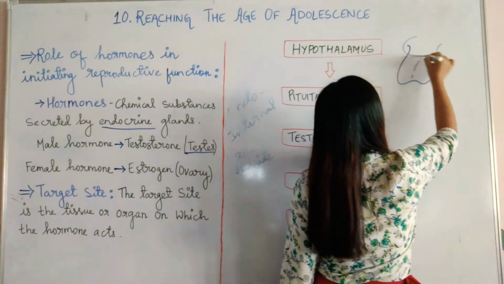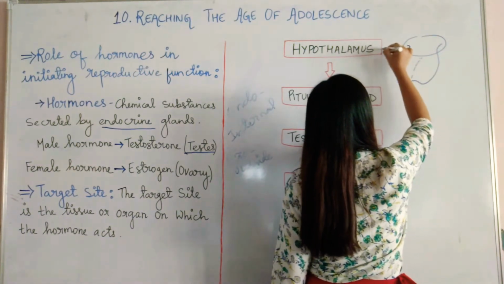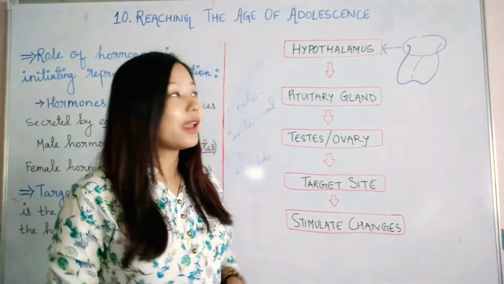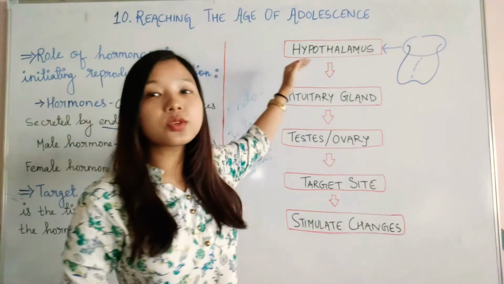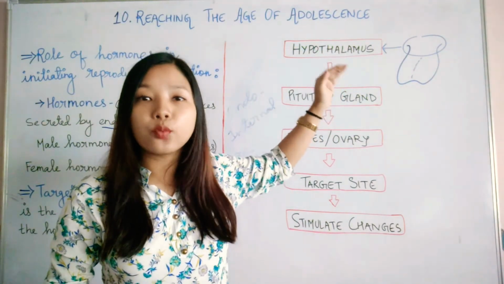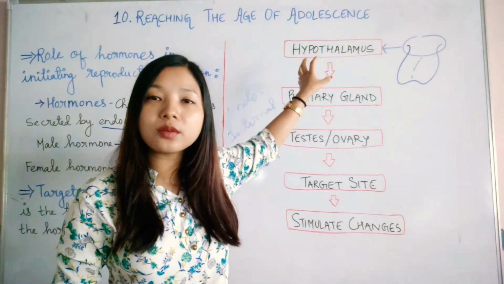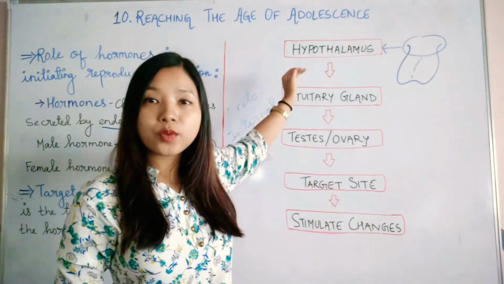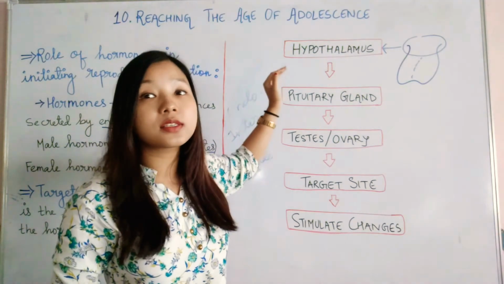This upper part is the hypothalamus. Hypothalamus is one of the endocrine glands, and it is also known as the master gland. Why? Because the hypothalamus controls all the other glands in our body. That is why it is known as the master gland.